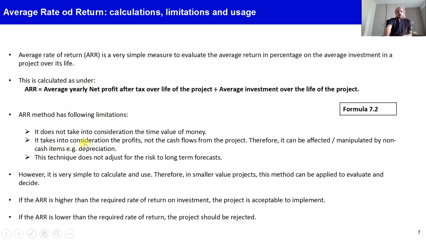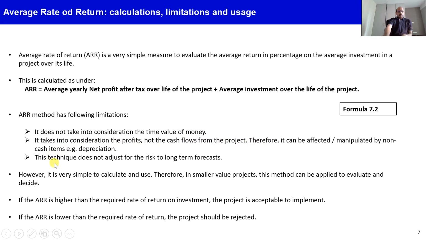It also does not consider the cash flow, it only considers the net profits. Hence some of the decisions may be misleading, because profit is not the same as cash flow. So for calculating any project returns or returns on any investment, one should always consider the cash flow, not only the profits.